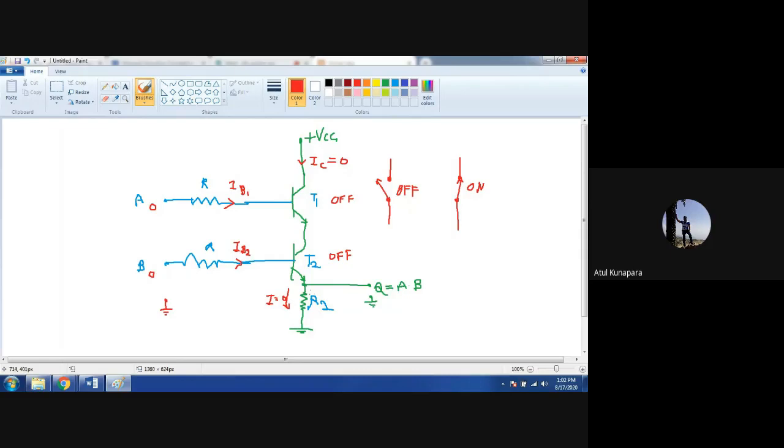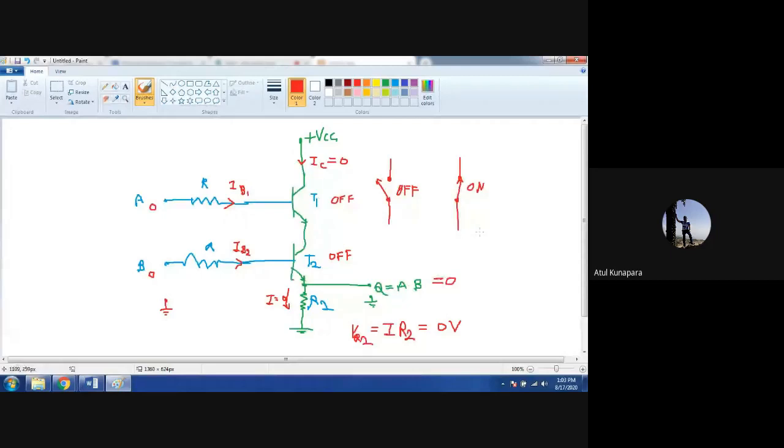As there is no current through R2, according to Ohm's law, VR2, the voltage across resistor R2, is given by current into resistance. R2 is there, but current is 0, so this is going to be 0 volt, and that's why your output is also logic 0. I hope you are getting it.